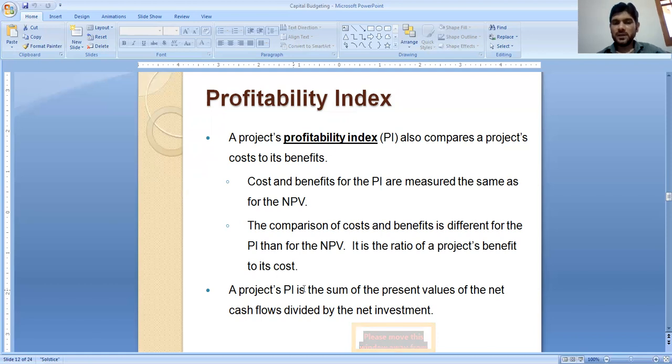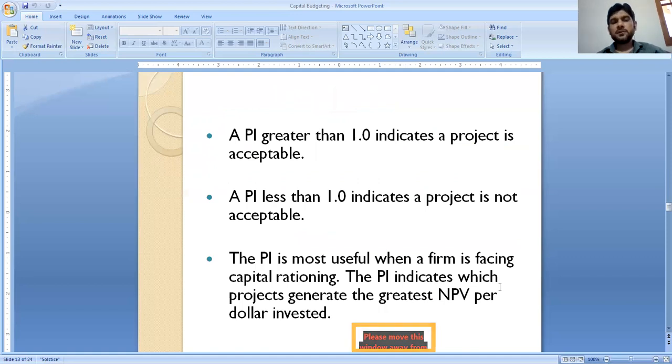What is PI here? A project's PI is the sum of the present values of the net cash flow divided by the net investment. That means we have to divide the benefit by the cost. What are the decision rules?